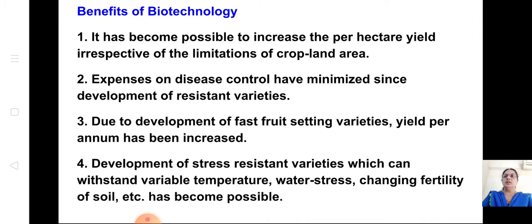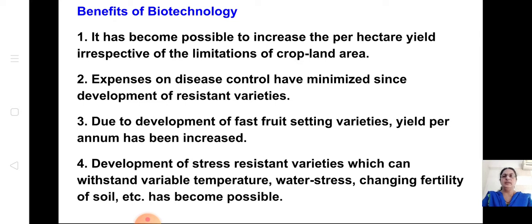Okay, what is the use of biotechnology? Benefits. It has become possible to increase the per hectare yield irrespective of the limitation of crop land or land area. So even you can increase the yield.